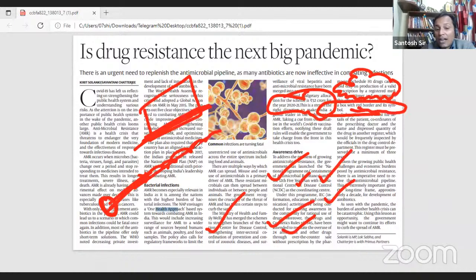So in order to fight this antimicrobial resistance, we have to come out with new antibiotics, and there we have to invest money. We have to invest in awareness campaigns. We have to train doctors so that this irrational use can be stopped. So this was it.